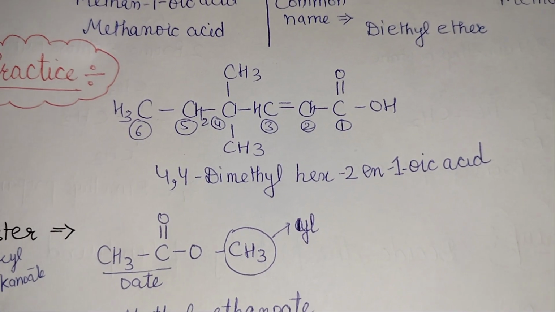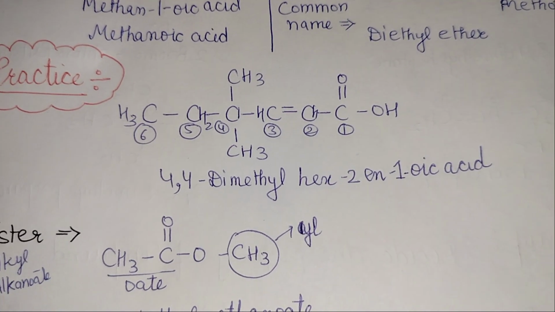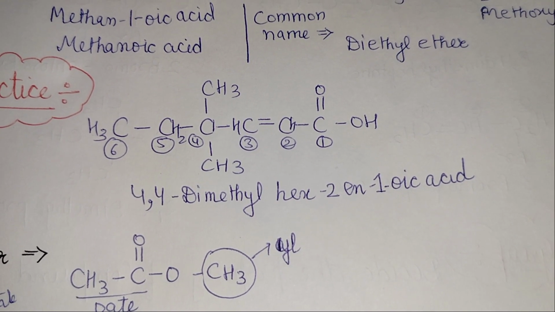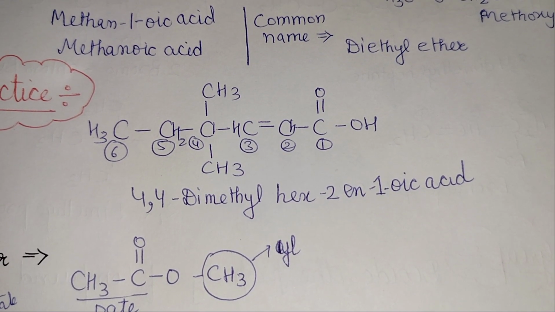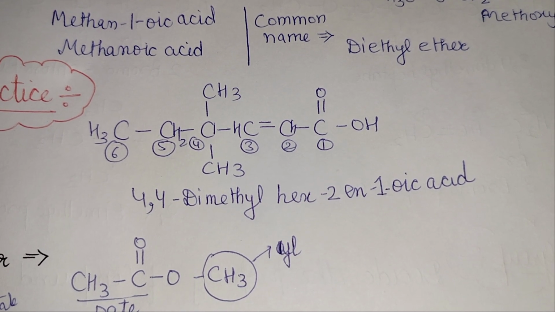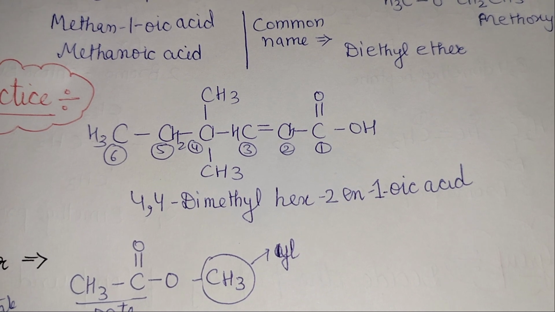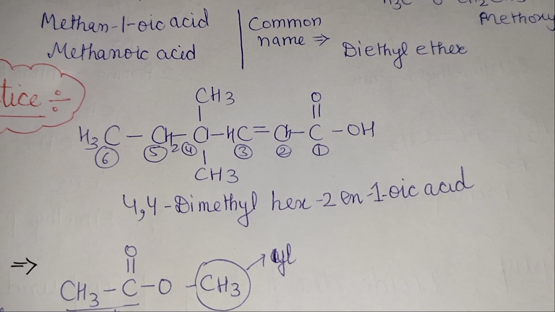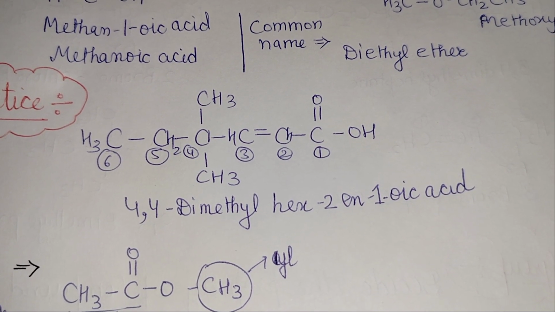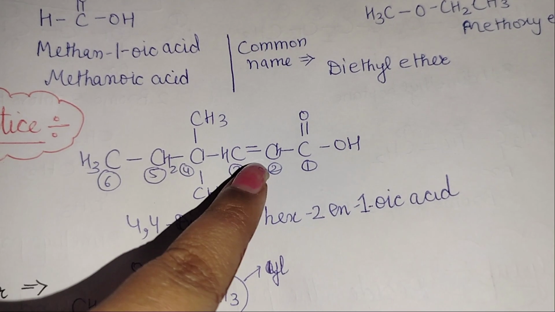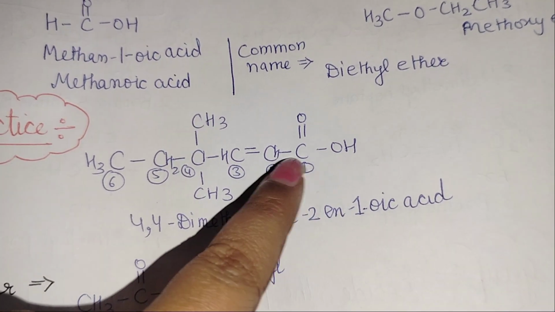Here we come to the practice question. In case of such an example, you have to firstly detect the functional group, then start the counting from there. Then you have to give priority to the double bond, and then you have to give priority to the substituent. But we are writing the substituent first. So here it is 4,4-dimethylhex. At position 2, you have double bond ene and 1 oic acid.